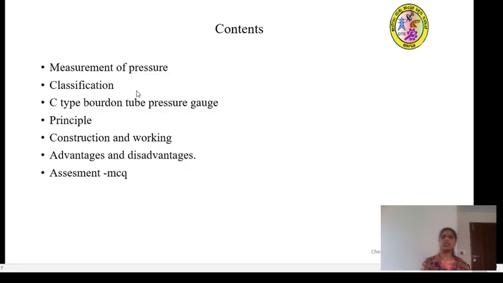In this session I am going to cover the measurement of pressure: the pressure classification, and the instrument C-type Bourdon tube pressure gauge, its principle, then the construction and working of this C-type Bourdon tube pressure gauge, and the advantages and disadvantages. After learning all these topics, we will assess ourselves through MCQs, the multiple choice questions.